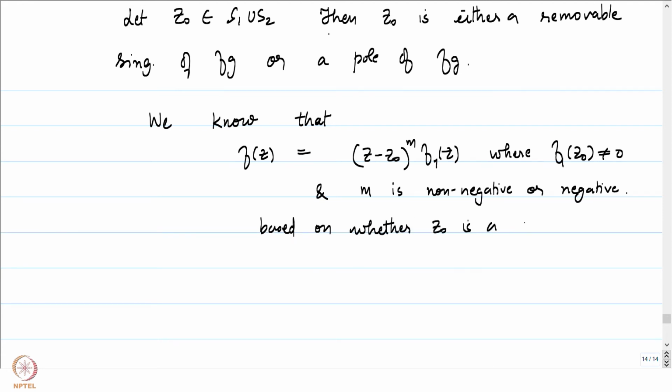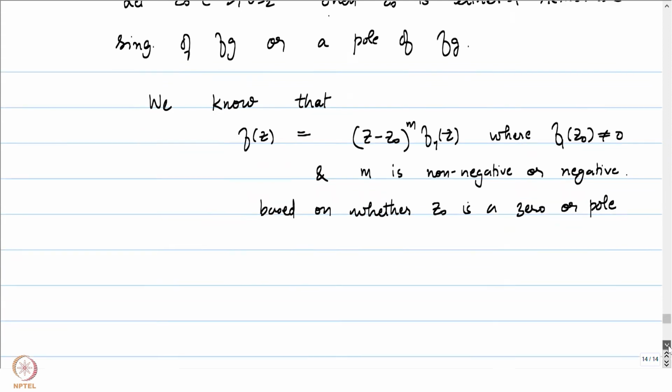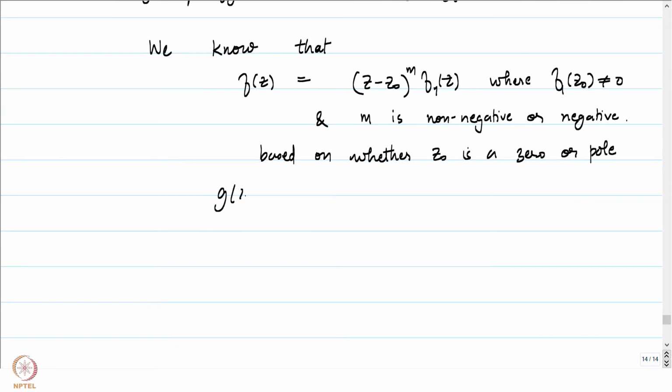Z0 is a 0 or a pole. Let me put it that way. In fact, m equal to 0 is allowed. In that case, z0 is considered to be a 0 of order 0. That is also allowed. And what will happen to g of z? g of z is going to be equal to (z minus z0) to the power m2 times g1 of z, where g1 of z0 is not equal to 0. Let's call the first exponent m1 and the second one m2.